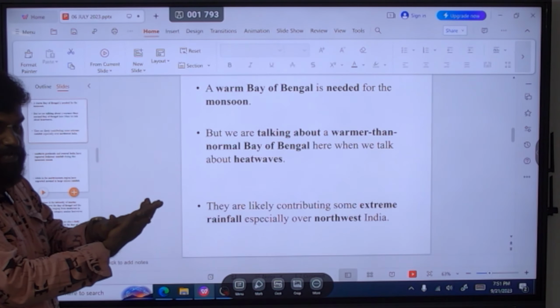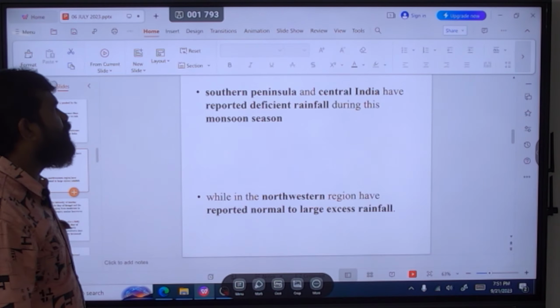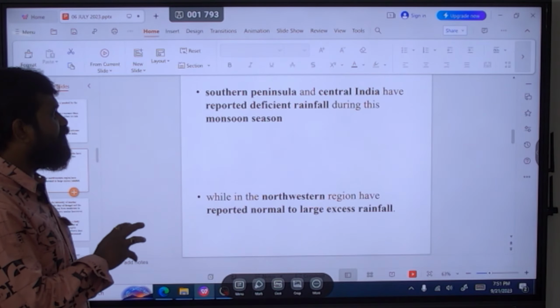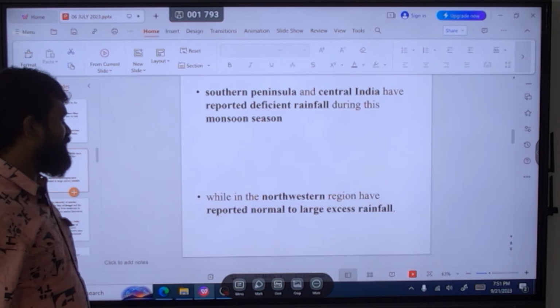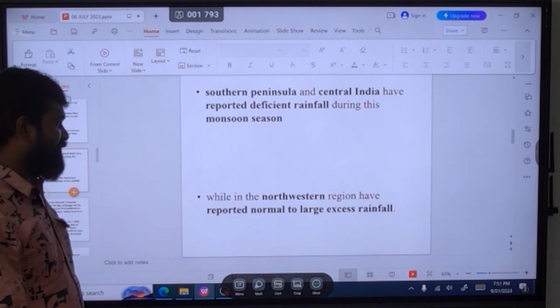So obviously, if you see this, the southern peninsula and central India have reported deficient rainfall during this monsoon season. The northwest region has reported normal to large excess rainfall. So when a marine heat wave is present over there, central India might report a deficit rainfall.